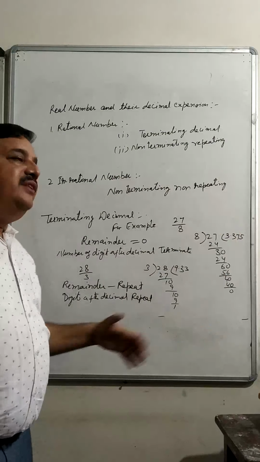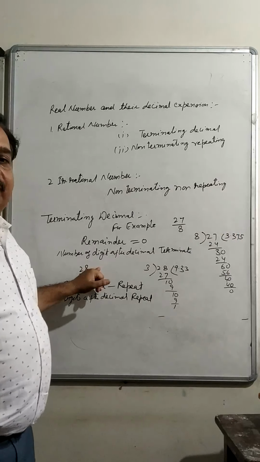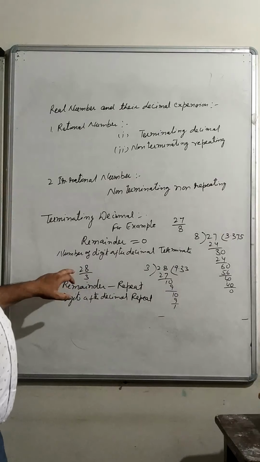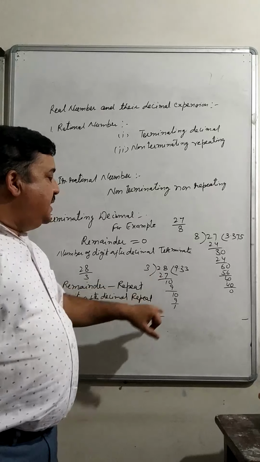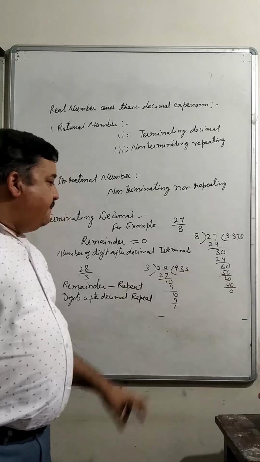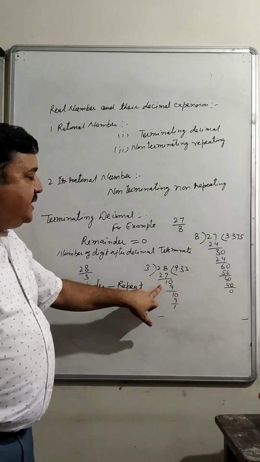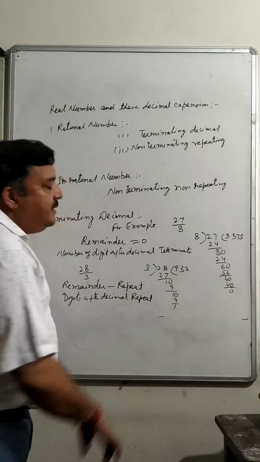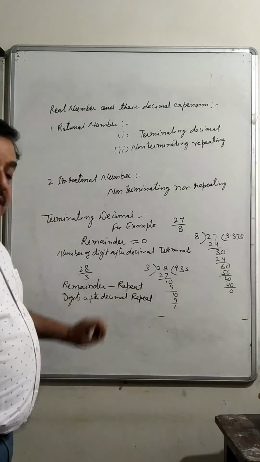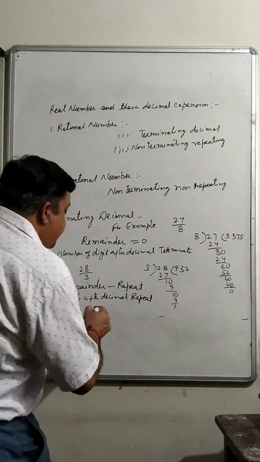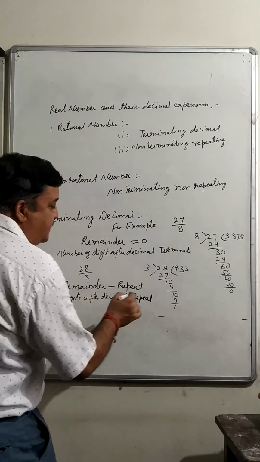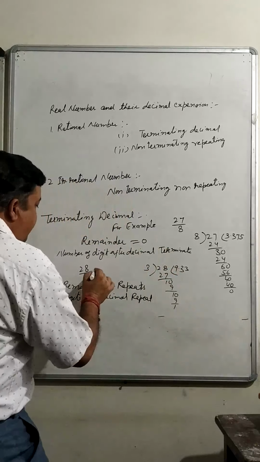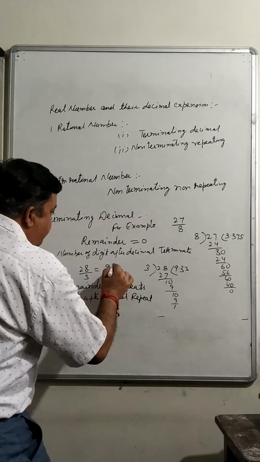Non-terminating repeating means whenever we are dividing any number by its denominator, if a rational number is there, for example 28 upon 3, we divide 28 by 3, we get 9.3333. 3 9s are 27, 1 is left, 10, 3 3s are 9, again 3 3s are 9. We'll see that the remainder will start repeating. When the remainder repeats, the digits after the decimal will again repeat, and it will be written as 28 upon 3 equal to 9.3 bar.